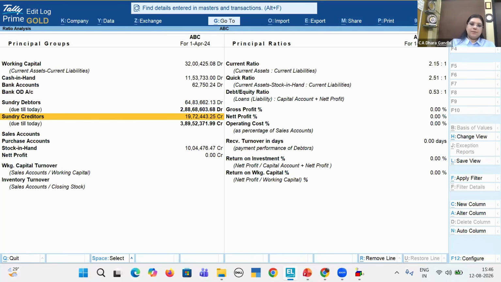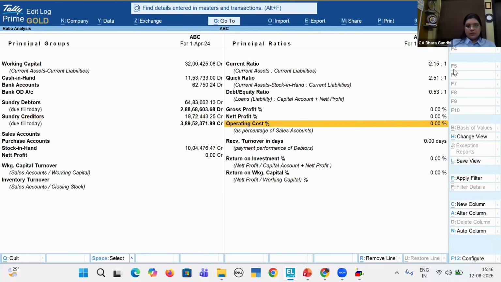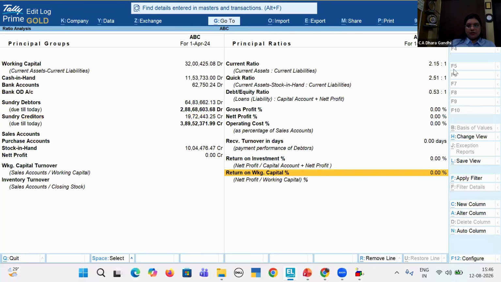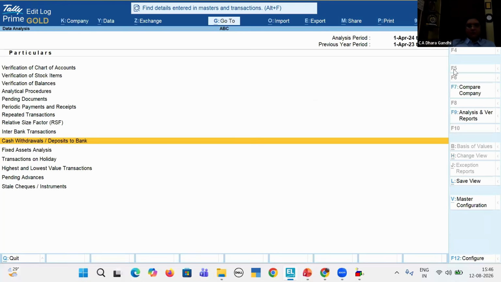Similarly, you can compare this with previous years. You can compare this with any specific companies. You can find the variance. If there is any specific major variance in the ratios, you can just go through it once and check. You can see the entire major ratios they have covered in this ratio analysis tab.